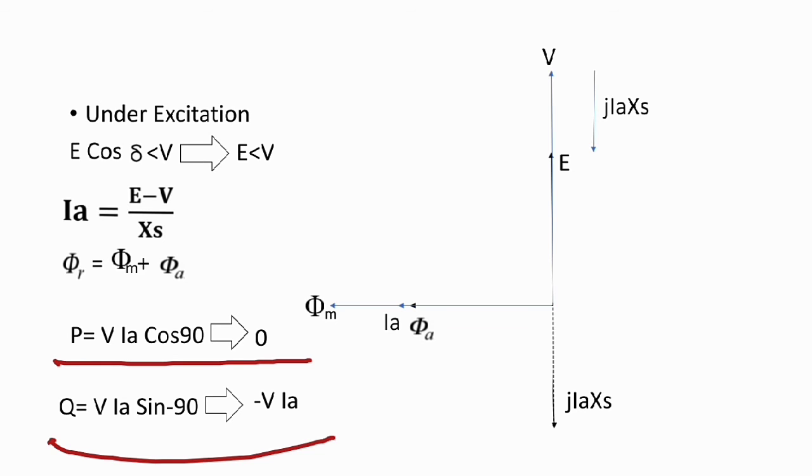Okay, it is not supplying, it actually absorbs the reactive power from the infinite bus system, or you can say the large alternator, or lots of connected alternators. So it gets reactive power from that system, or it absorbs reactive power from that system. This is the meaning of negative reactive power actually.